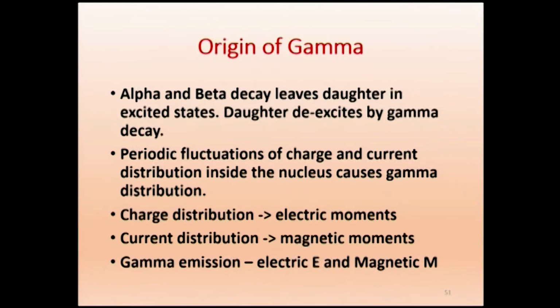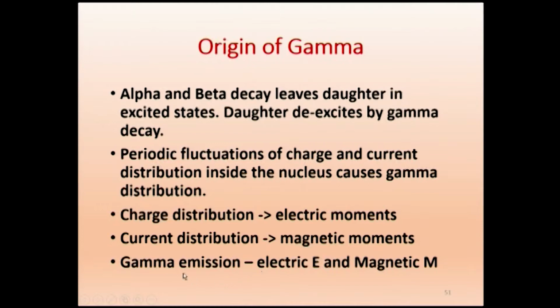So the charge distribution gives electric moments. We have the electric dipole moment and all that. The charge distribution gives electric moments, and the current distribution gives magnetic moments. Where do you get charge distribution? It is because of the protons inside, which are oscillating, vibrating. And the same proton, if it is moving in a circular path, will produce a magnetic field, that is current. It will have a current distribution. So you get electric moments and magnetic moments.